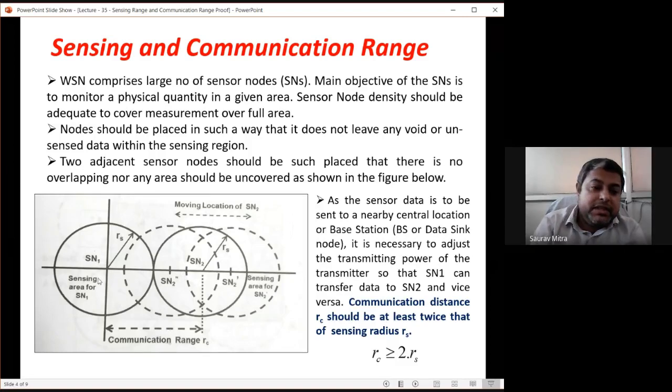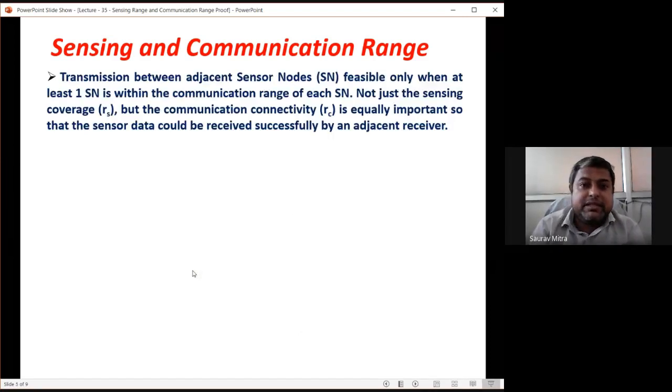The criterion is that within RC distance from SN1, at least another sensor node should be there in the direction of the base station. It is not just the sensing coverage or sensing radius, but the communication connectivity RC. These are two different names: RS is called the sensing radius or sensing coverage, and RC is called the communication radius or communication coverage. So instead of radius, we are calling it coverage or connectivity.